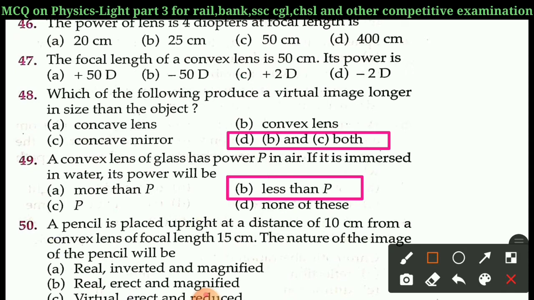As we know that power P is equal to 1 by F, as F increases, P also decreases. So initially its power is P, so the final power must be less than P. So option B is the right answer, less than P.